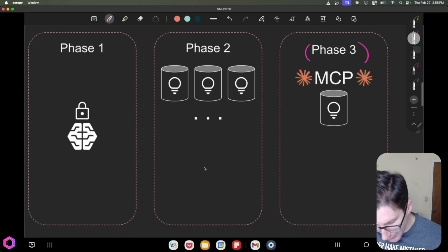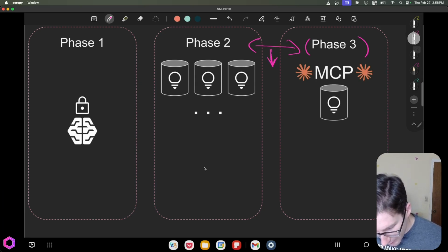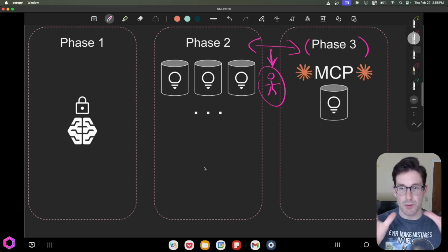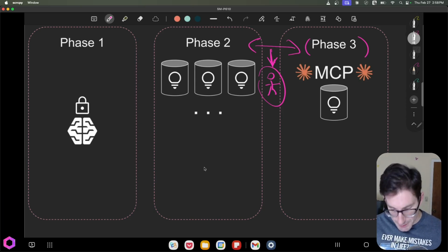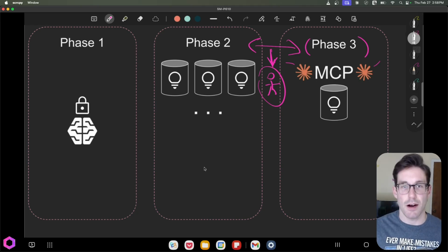So in phase 3, this is kind of where we are today. So I'd say if we had to decide, we're kind of like right here, in time. So this is us, a little stick figure. We're kind of in between phase 2 and phase 3. And MCP was actually created by Anthropic. And Anthropic, out of the good of their hearts and some other stuff I'll share later, they've created this protocol that can be shared amongst the community.